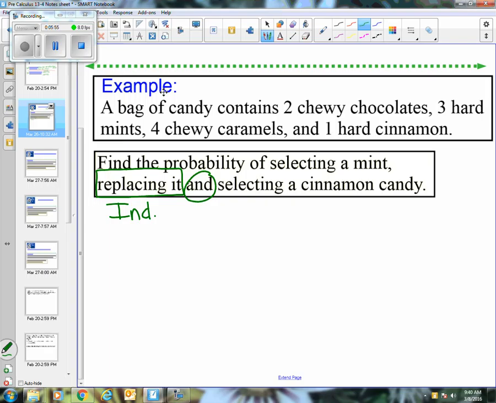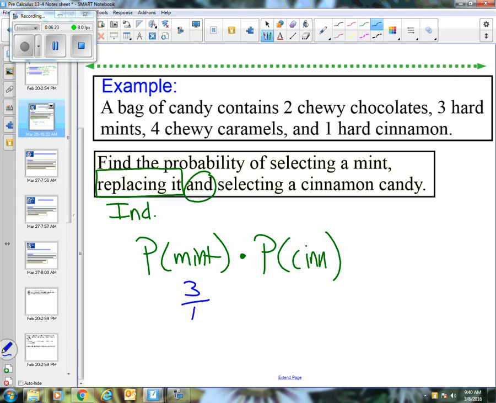I want probability of something and something else. I want both to happen. That's multiplication. If you can think about how you say it, the word and means you're going to find the product of those two. So the probability of selecting a mint and the probability of selecting a cinnamon on your second draw. Now I know it's and, so that's going to be multiplication. So because it's independent, when I look at how many are mints, that would be 3 out of 10.